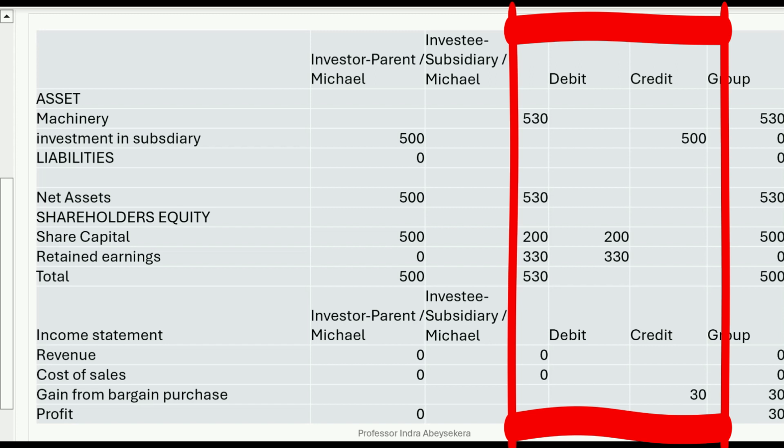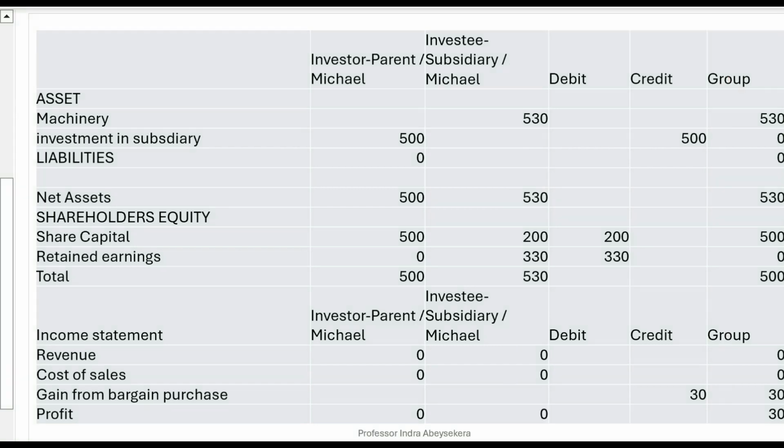Because Michael invested less to acquire shareholders' equity, there is a gain from the purchase. That bargain purchase gain of 30 million is shown in the income statement as an immediate gain at the date of acquisition.